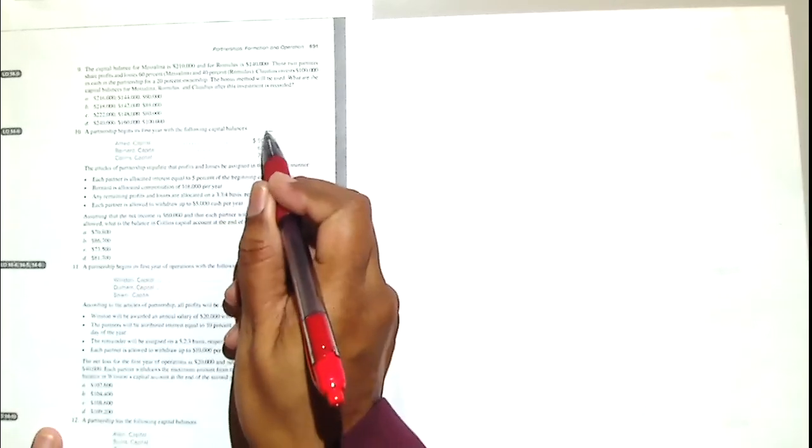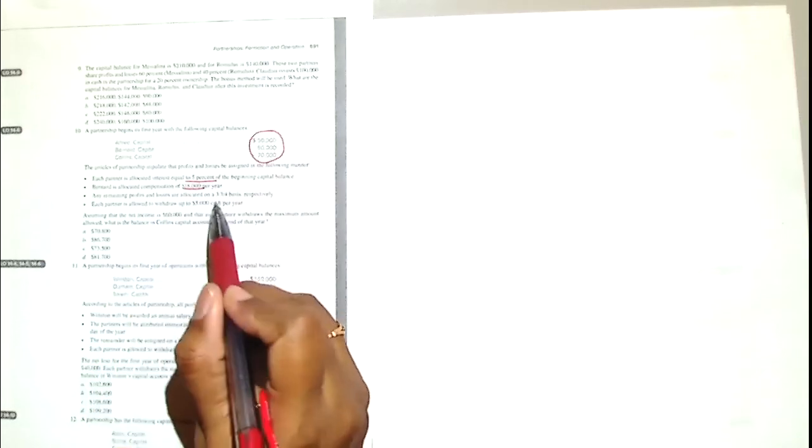So it says that you have three partners, Alfred, Bernard, and Colin. They just started their business in the first year, and they have these capital balances. These are the beginning capital balances, and they have these conditions. Each partner will get 5% interest.